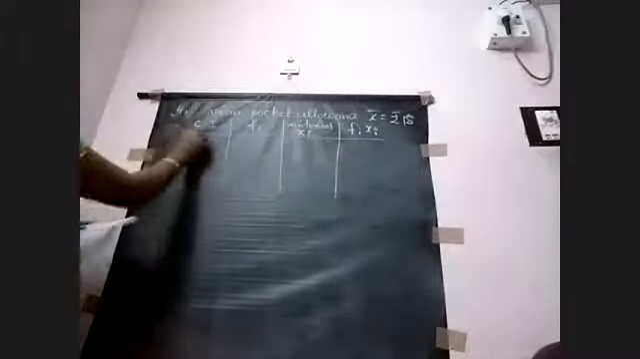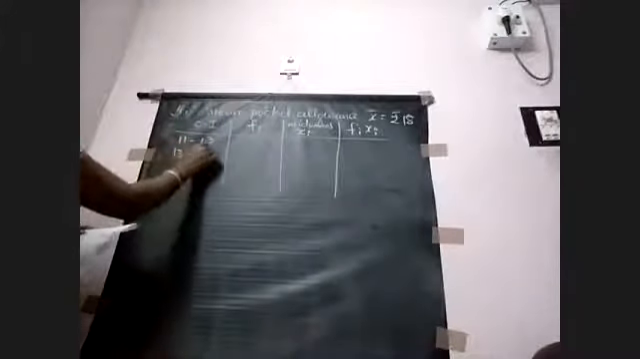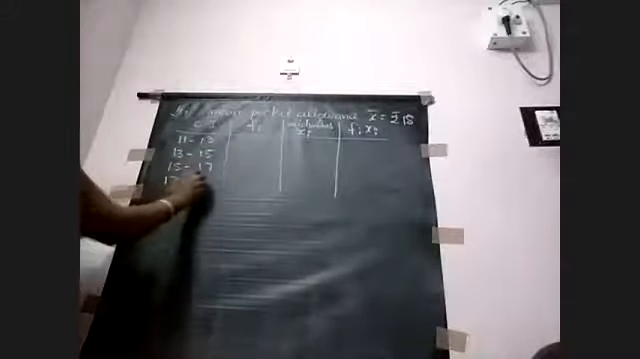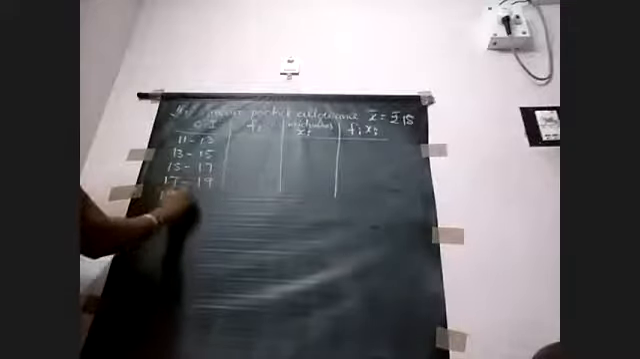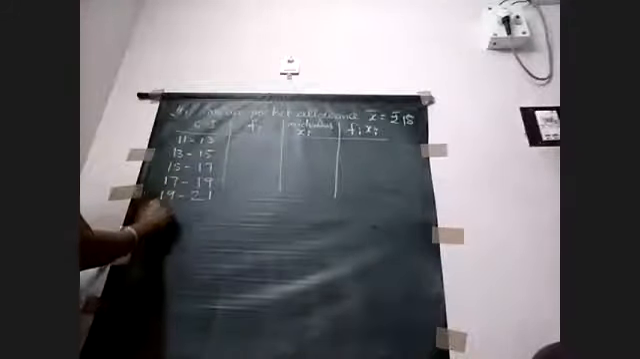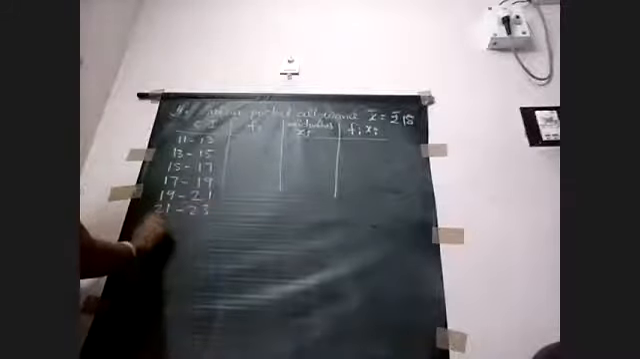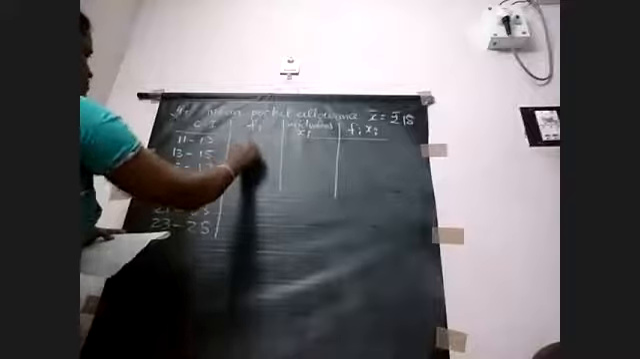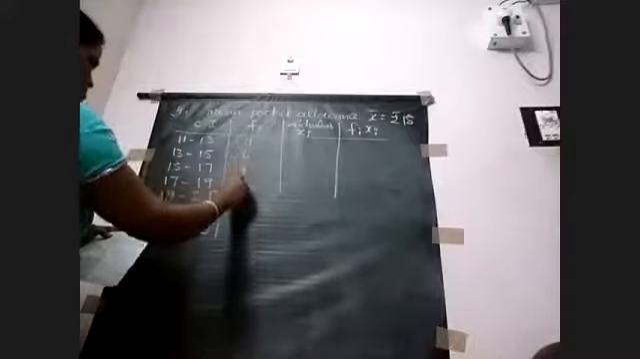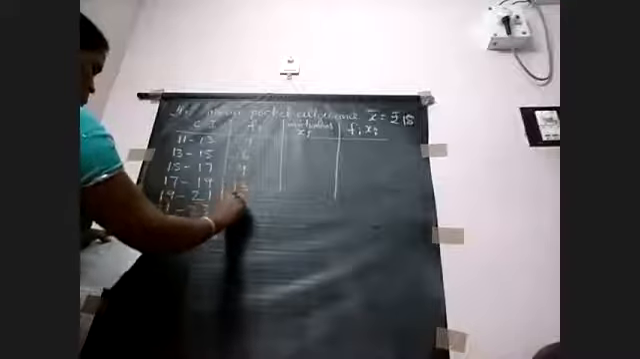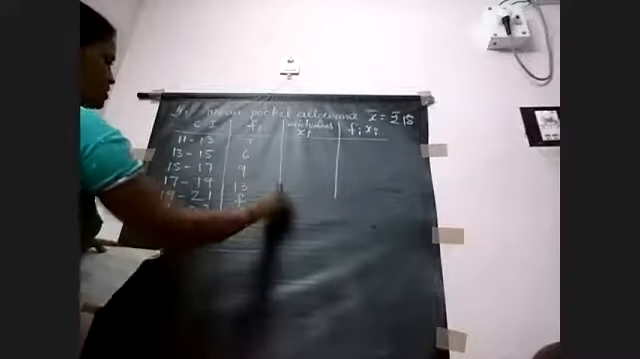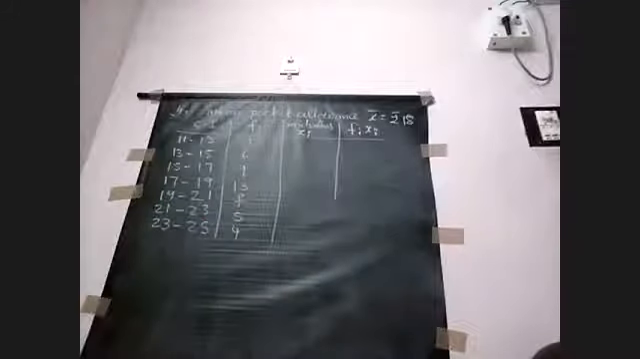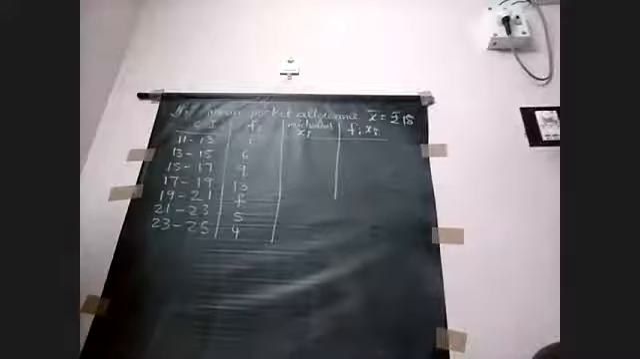The class intervals are 11 to 13, 13 to 15, 15 to 17, 17 to 19, 19 to 21, 21 to 23, 23 to 25. What are the frequencies here? 7, 6, 9, 13, F, 5, 4. And then what are the mid values here? How can you calculate the mid values? Average of upper boundary plus lower boundary, ma'am.